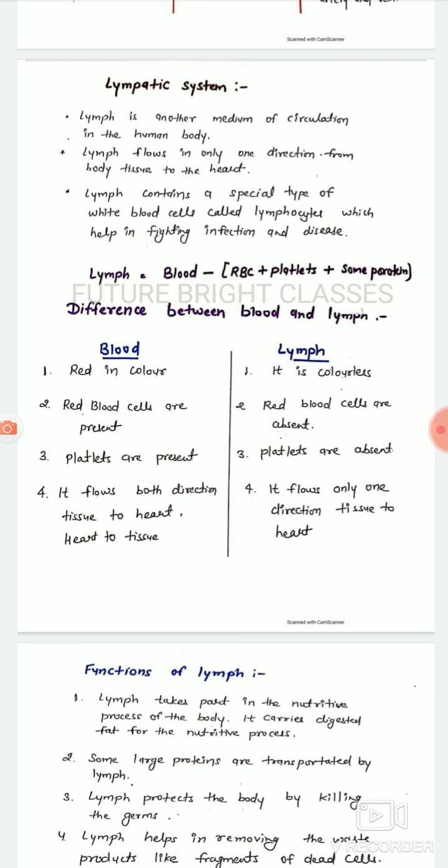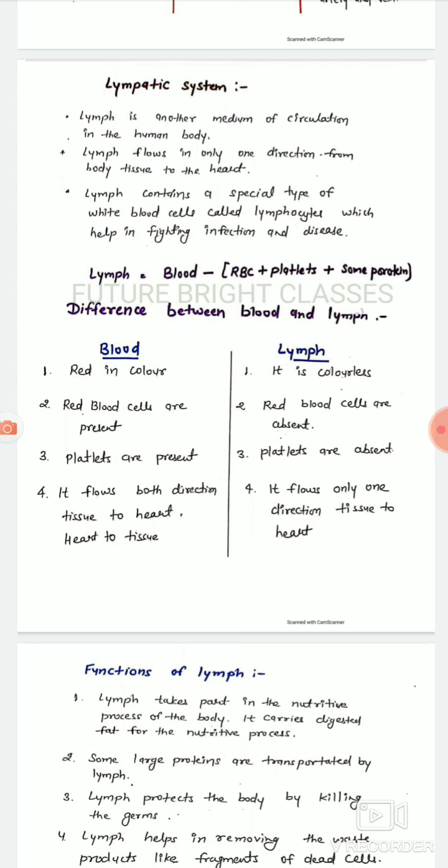Lymphatic system. Lymph is another medium of circulation in the human body. Lymph flows in only one direction, from the body tissue to the heart. Lymph contains a spherical type of white blood cells called lymphocytes, which help in fighting infection and disease. Lymph is equal to blood minus RBC plus WBC plus some proteins.